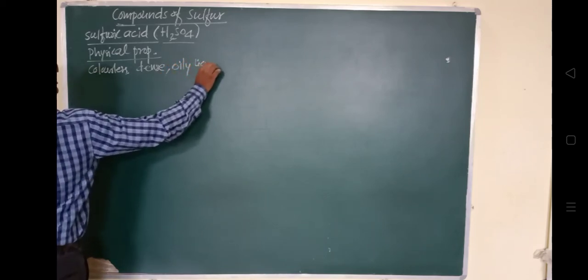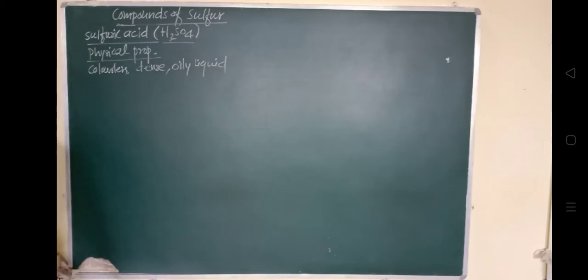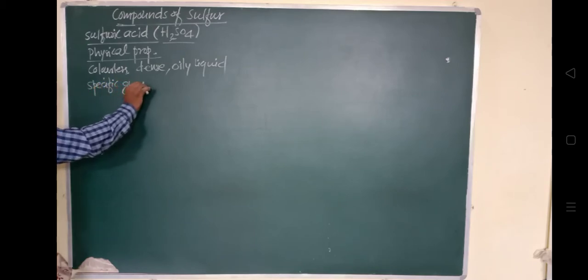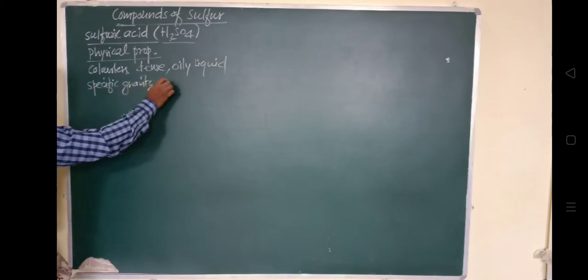Then it has a density, or they have mentioned it as a specific gravity. Specific gravity is actually unitless. They have mentioned it as 1.84. So I don't know whether you know about specific gravity.